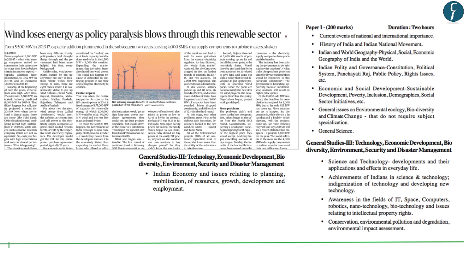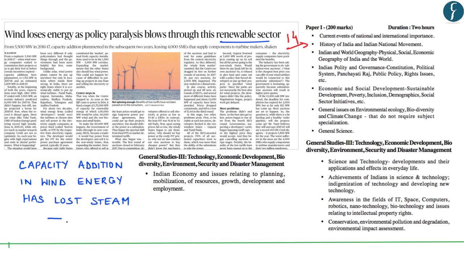The next news appears on page number 14. The news reads, Wind loses energy as policy paralysis blows through this renewable sector. This article highlights that the capacity addition in wind energy has lost steam because of various policy constraints. Now this topic in your mains examination gets covered under GS paper 3 under environment and also under Indian economy. And in your prelims, it gets covered under environment as well as economy.